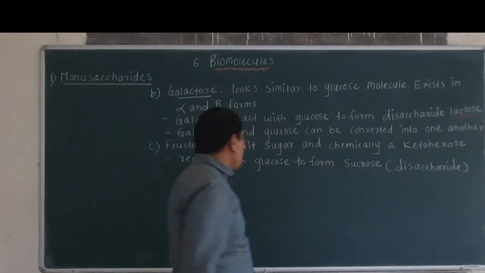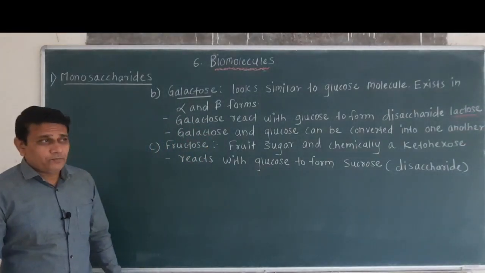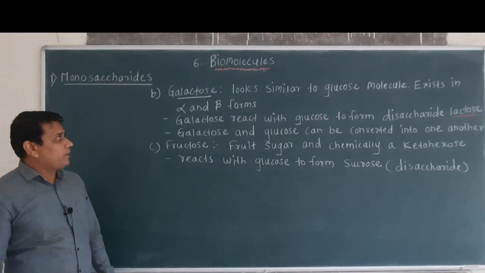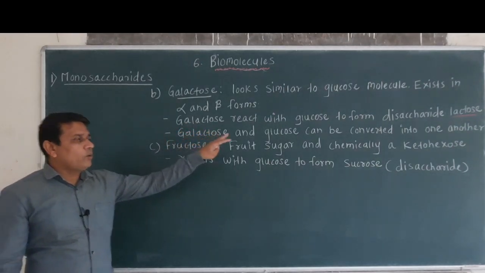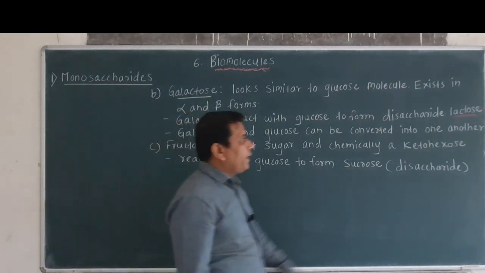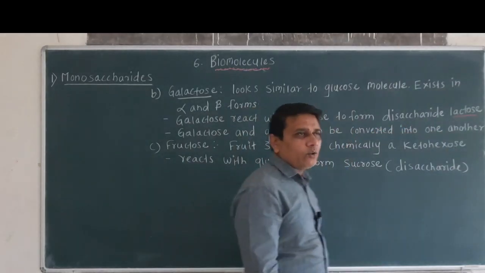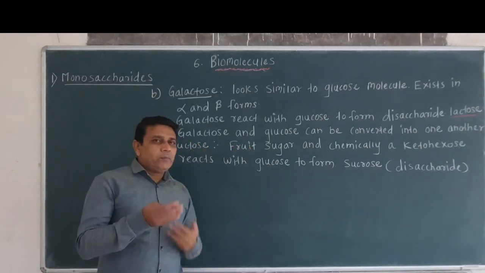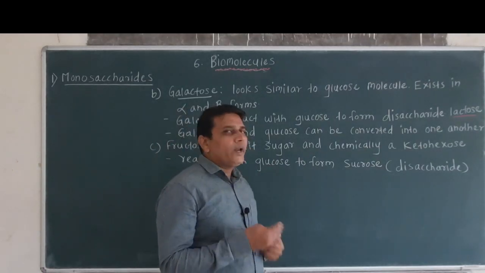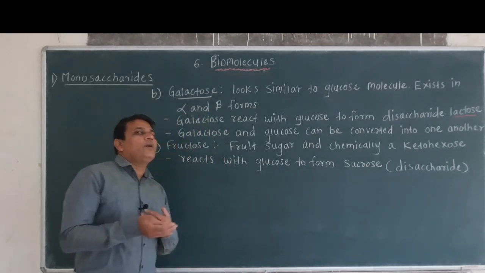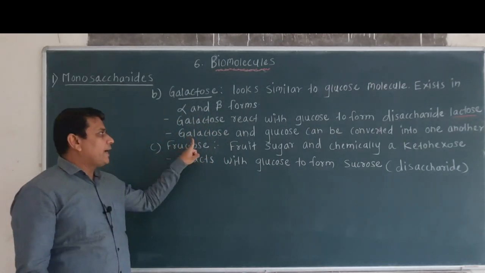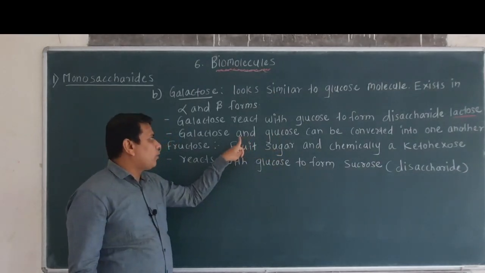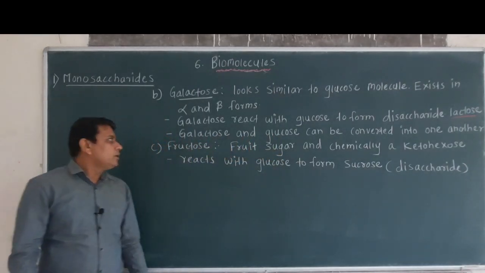So disaccharide means these are the carbohydrates containing two sugar units. So galactose and glucose come together to form a disaccharide called as lactose. Then galactose and glucose can be converted into one another, or they are interconvertible. That means galactose can be converted into glucose and glucose can be converted into galactose.